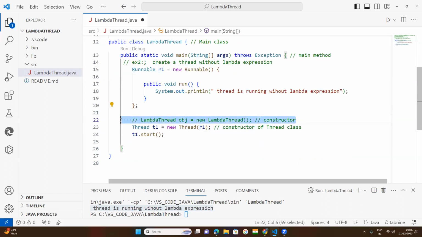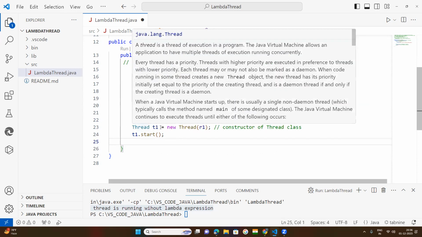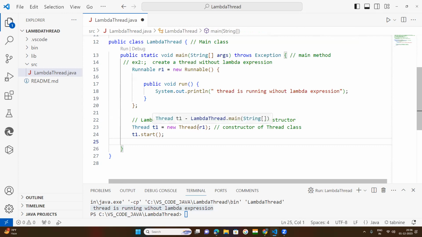No need for this, so you keep it under the comment section. Now only create the Thread class object. In this Thread class constructor, you keep the object of the Runnable interface. Okay, now call this one. Now I am going to explain the lambda expression here.